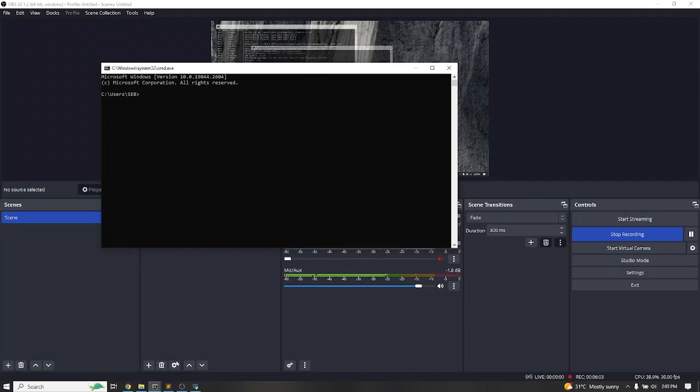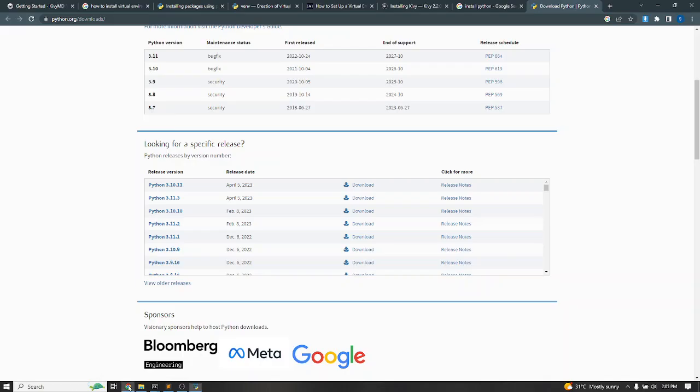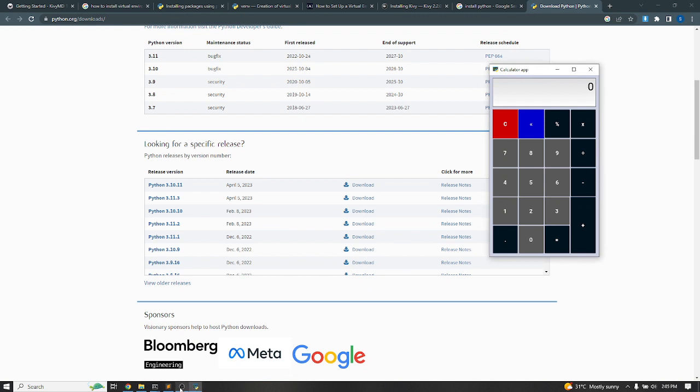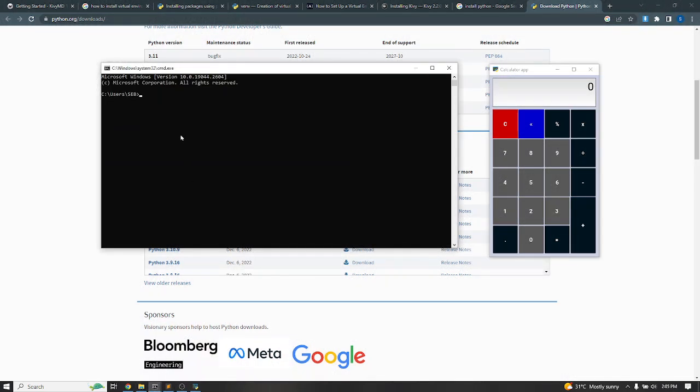Okay, so after having our Python installed, we have to quickly check if Python is successfully installed. To do that, you just type Python into your command prompt, and once you see this result, you have entered the Python shell, meaning Python is successfully installed. It gives you the version of Python you have on your system. In my case, I have 3.10.4. The release date and everything is here. So now we have Python installed.